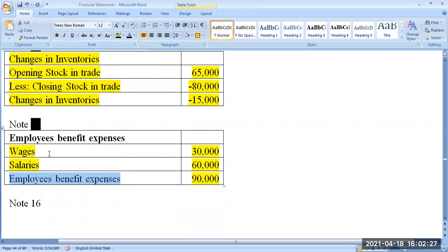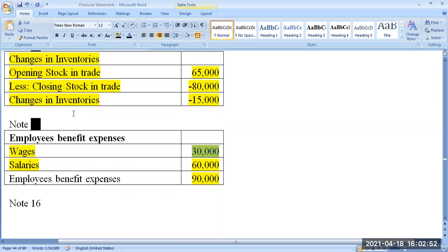Suppose there is a sentence given in the adjustments: there are 3,000 rupees still payable to the workers relevant to this current accounting year. What do you do then? We have to add that 3,000 to this 30,000. That expense is called outstanding wages. We have to show that 3,000 as a liability under current liabilities in the balance sheet.